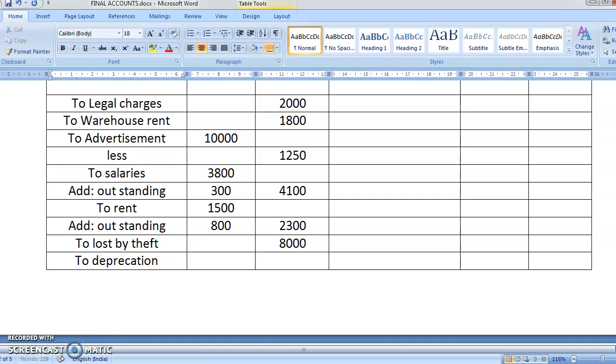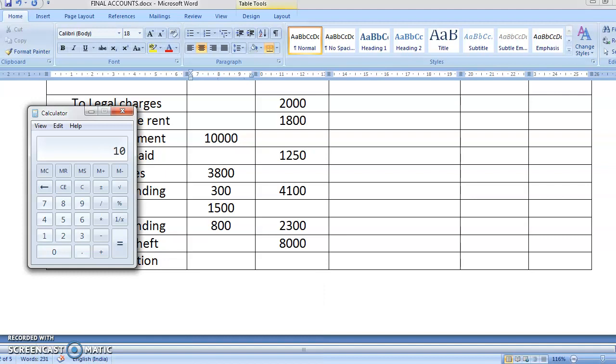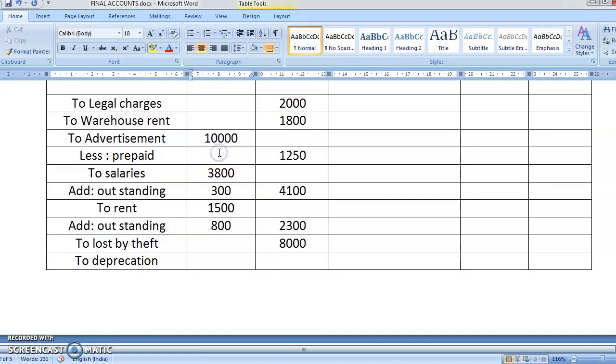So it is less prepaid. You have paid it extra. Okay, so what will be the amount? So 10,000 minus the current year amount. You understood, students, what this was? See, this is prepaid. You have done this advertising for 2 years. And this advertisement was done on 1st January, and it will be there from 1st January 2019 up till December 2020.